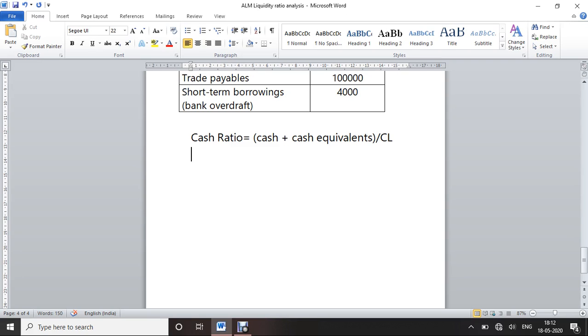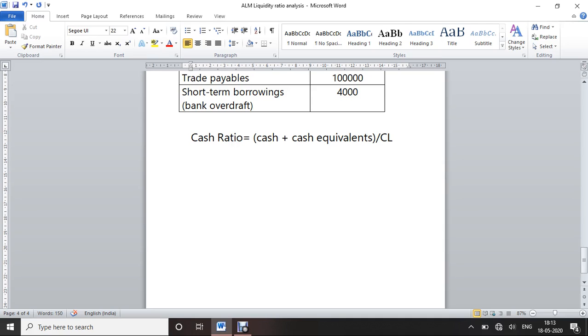A ratio of more than 1 indicates that the company has more than sufficient cash to pay its current debts. This means the company has some cash left even after meeting its short-term debt obligations. However, too high a cash ratio is not a good indicator, as it reveals improper financial planning on the part of the company, because the excess cash lying idle would rather be invested in high return projects.